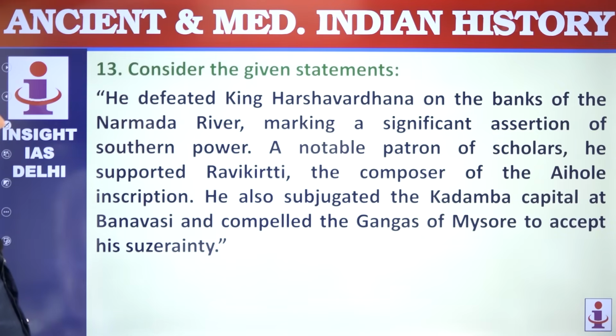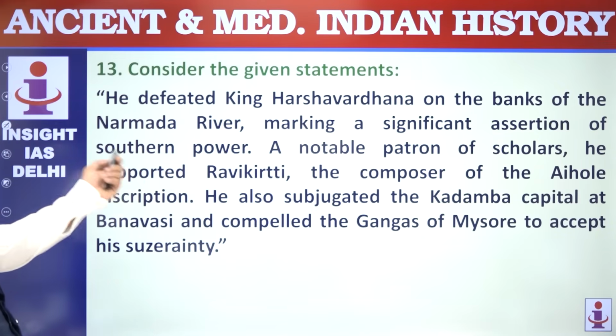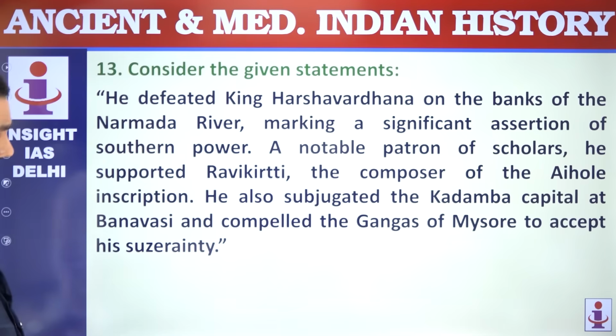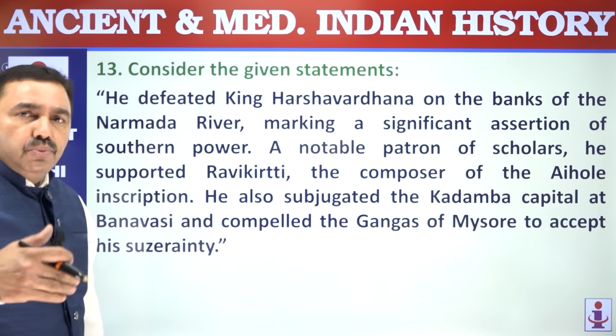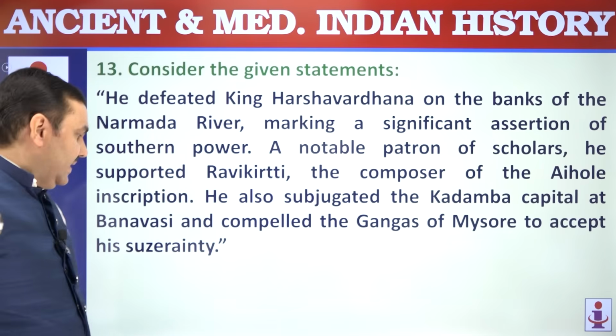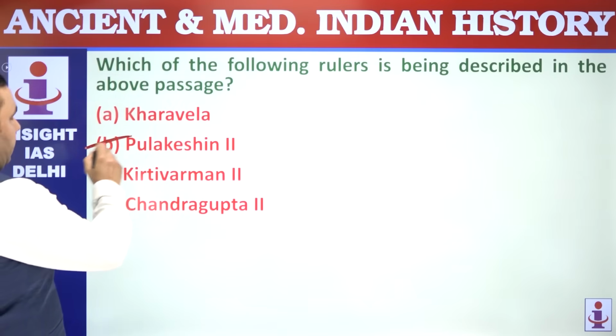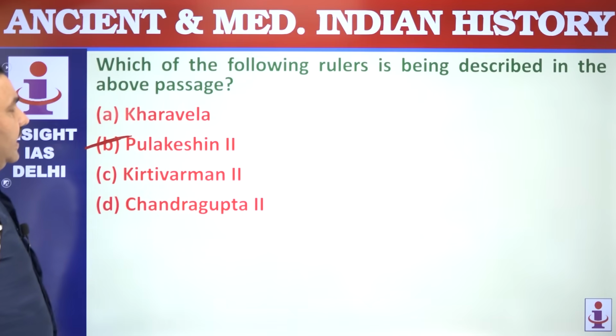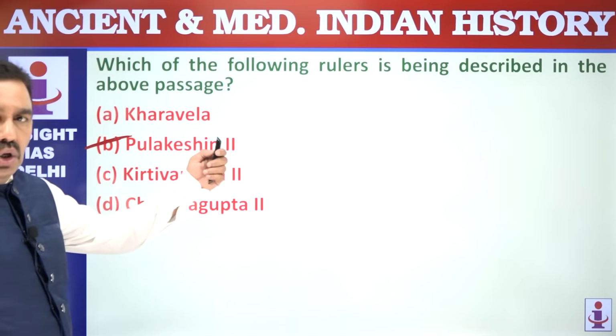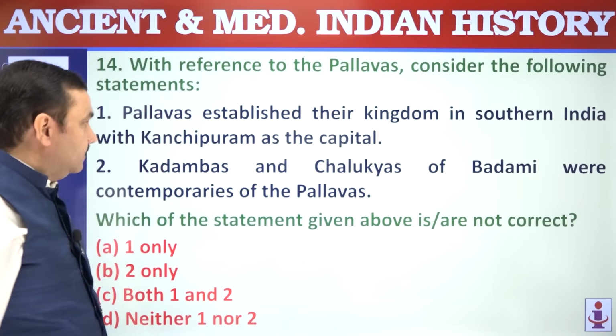13 number, consider following statements. He defeated King Harshvardhan on the banks of river Narmada. You know who defeated him, whose court poet was Ravi Kirti. This was Pulakeshin II of the Chalukyas. He was a very powerful ruler, king of Vatapi or Badami in Karnataka.